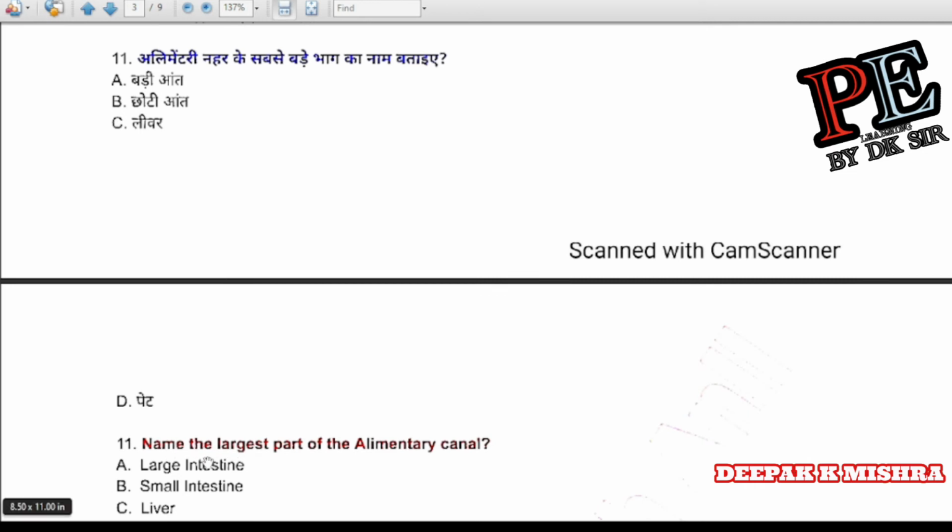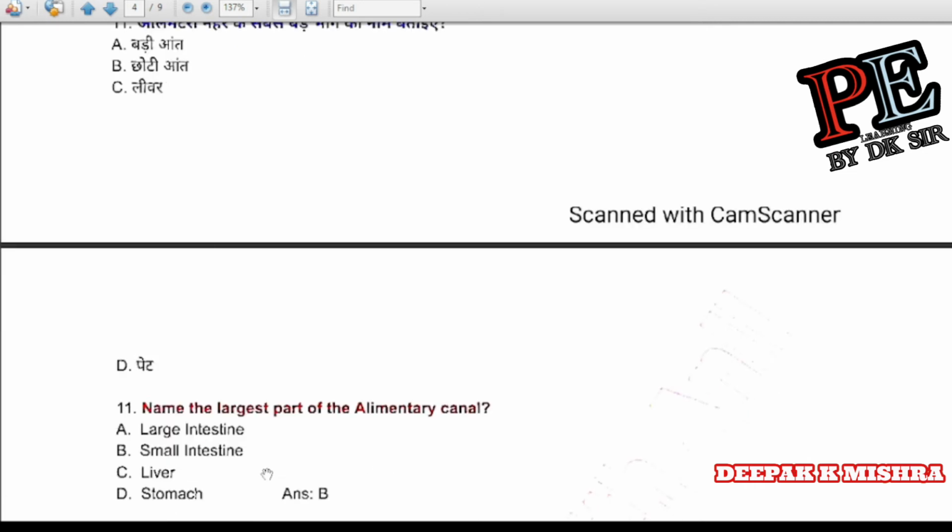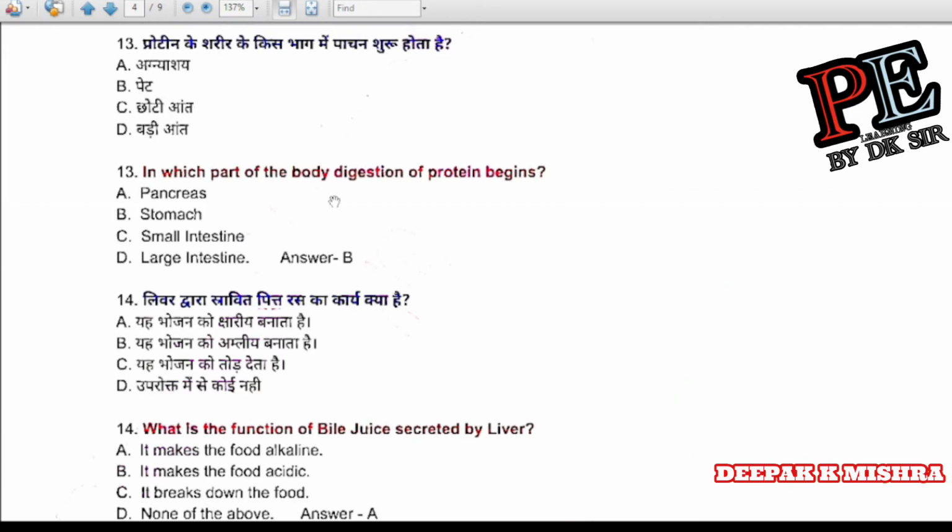Question number 11. Name the largest part of the alimentary canal. Large intestine, small intestine, liver, stomach. Correct answer is B. Small intestine. Question number 13. In which part of the body does digestion of protein begin? Pancreas, stomach, small intestine, large intestine. Correct answer is B. Stomach.